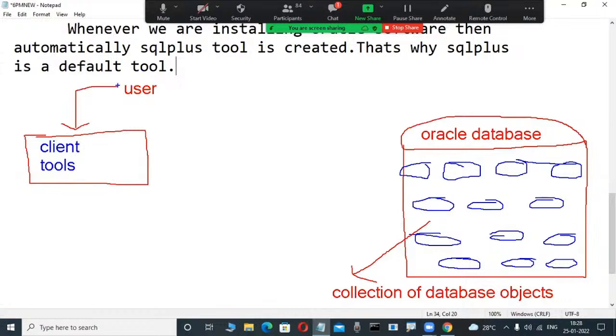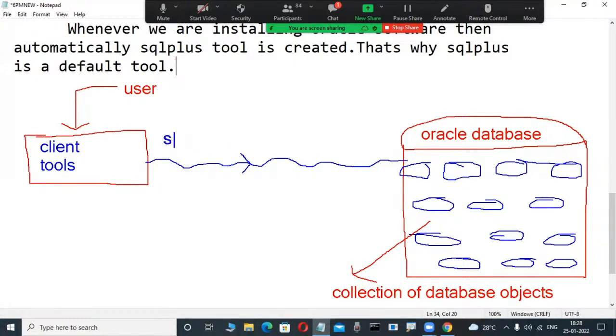First users connect to the client tool. Then through this client tool only, they connect to the server. With a username and password, we connect to the server like this. Users don't interact directly. First users open the client tool and use a username and password. Through that, they connect to this database server. Once they are connected, they perform operations on these objects by using some languages you are familiar with.